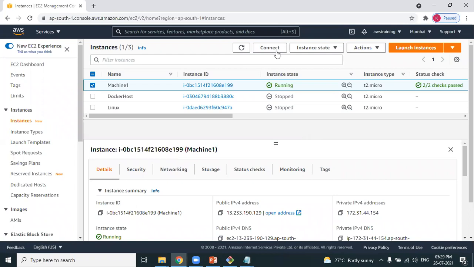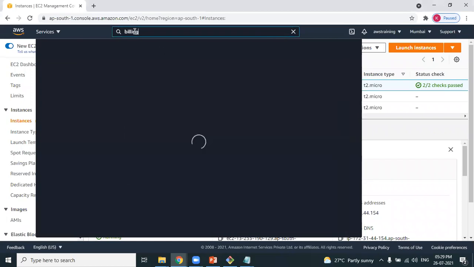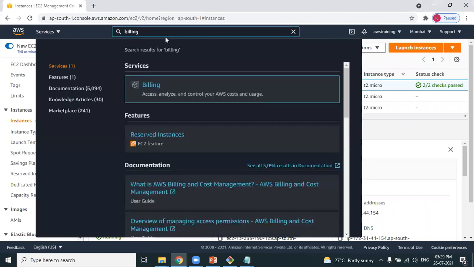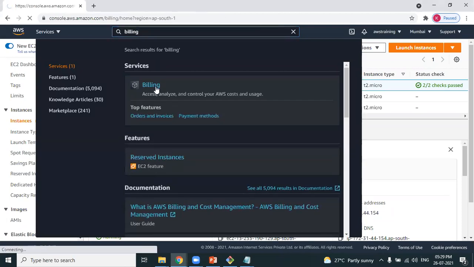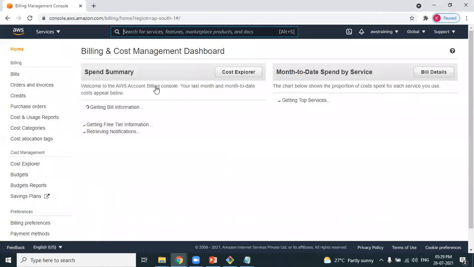But Mastan, continue the discussion. If you want to see whether the bill is generated or not, let's say you forgot it. Let's say after 3-4 days, you got to know that the instances are still running. You want to know whether the bill is generated or not. So can you see here, we have the search field. Here you have to search for the keyword called billing. When you search using the keyword billing and select it, you will know whether the bill is generated or not. If the bill is generated, you will also know how much the bill is.